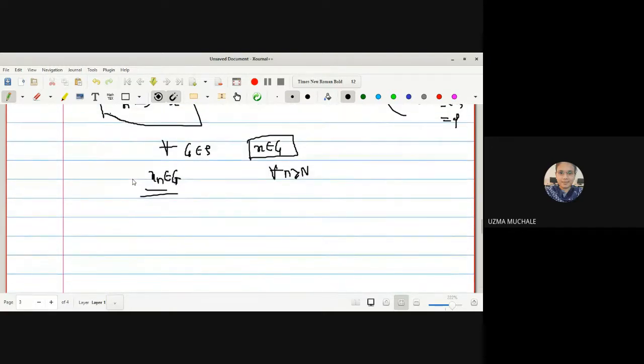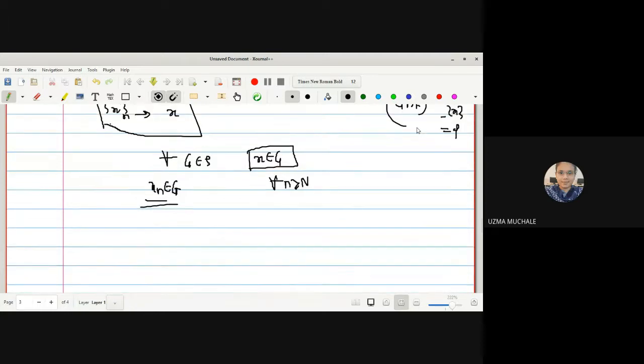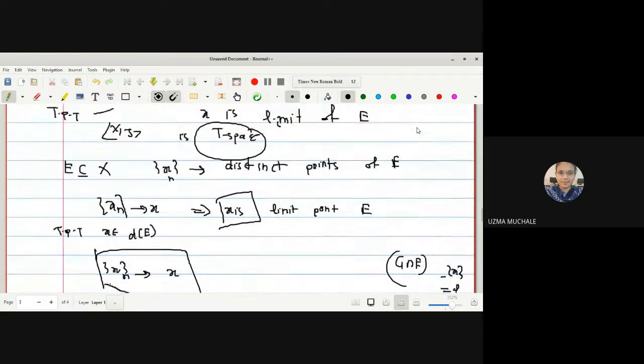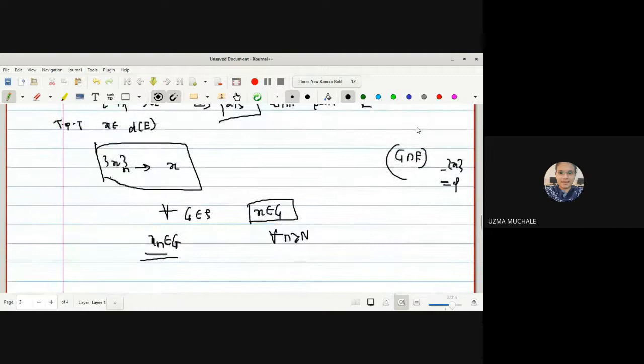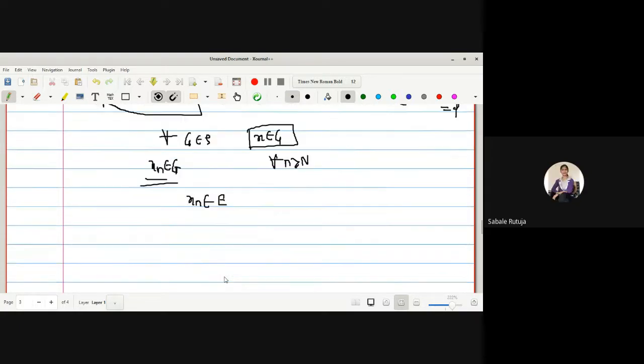X belongs to the derived set of E. What is given to us? Xn converges to a point, and Xn is a sequence in E, which means that Xn will belong to E also. So I am saying that Xn belongs to G as well as E.